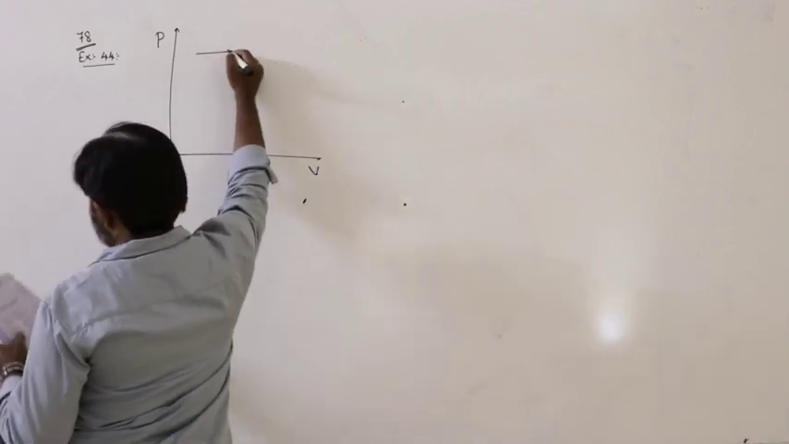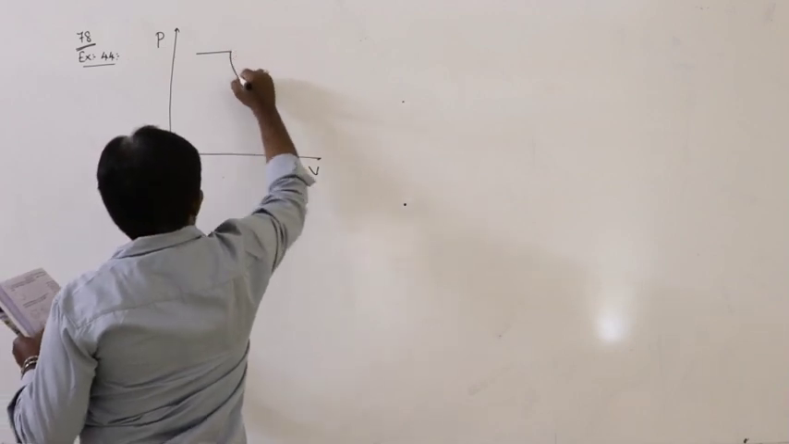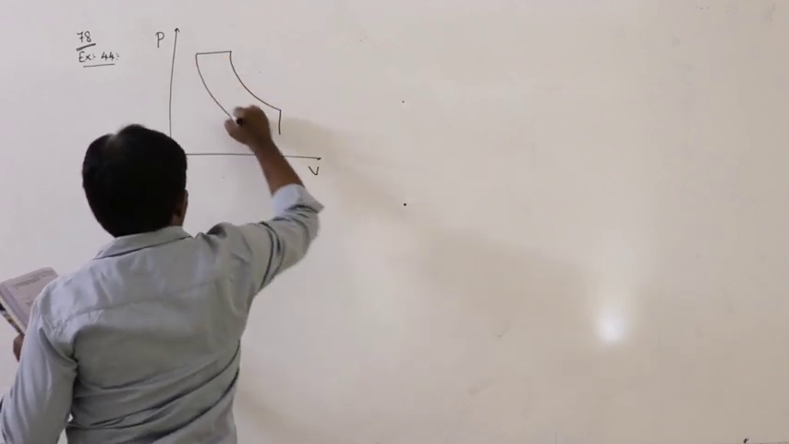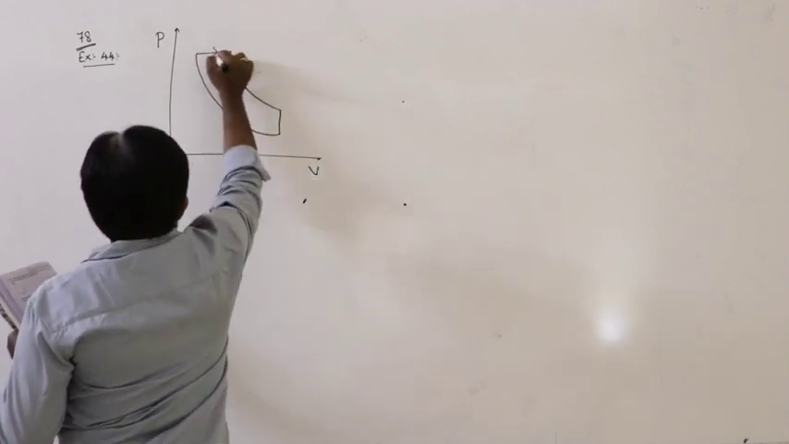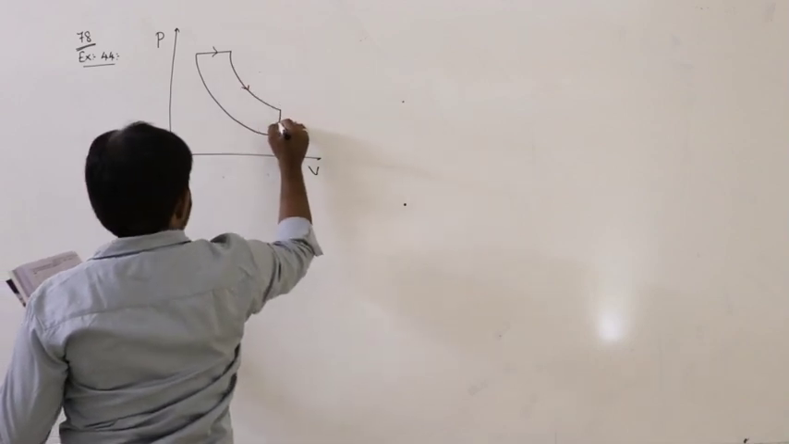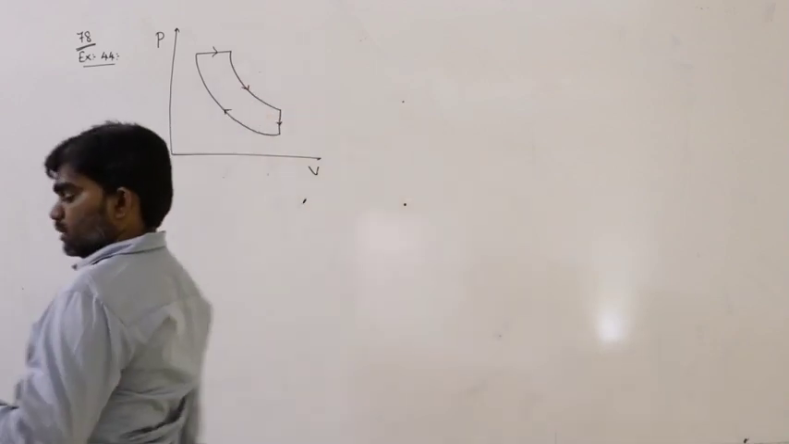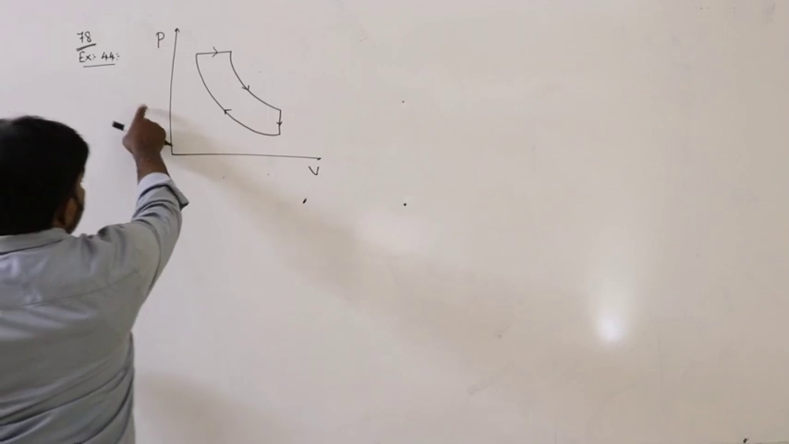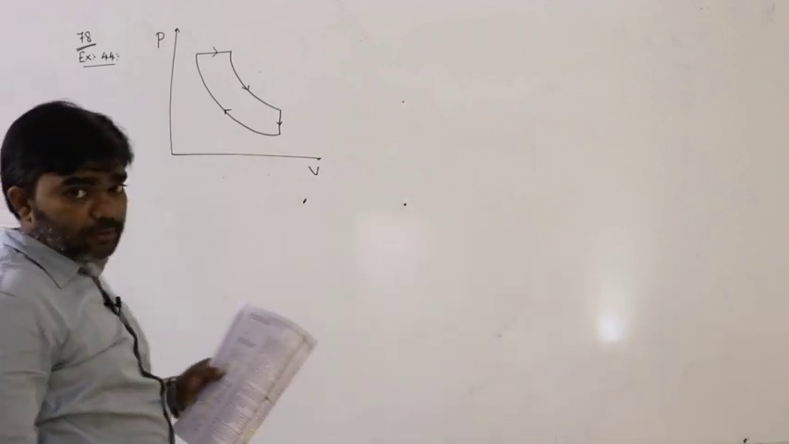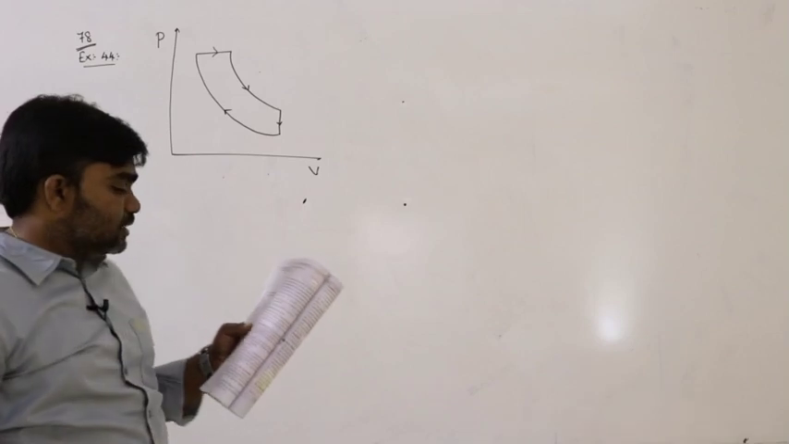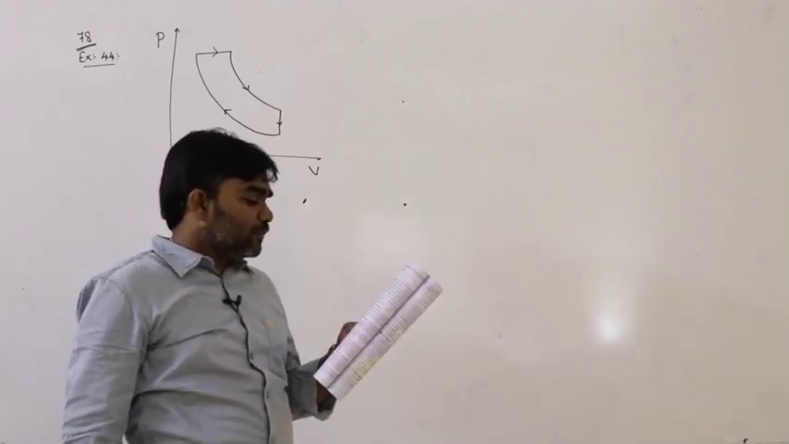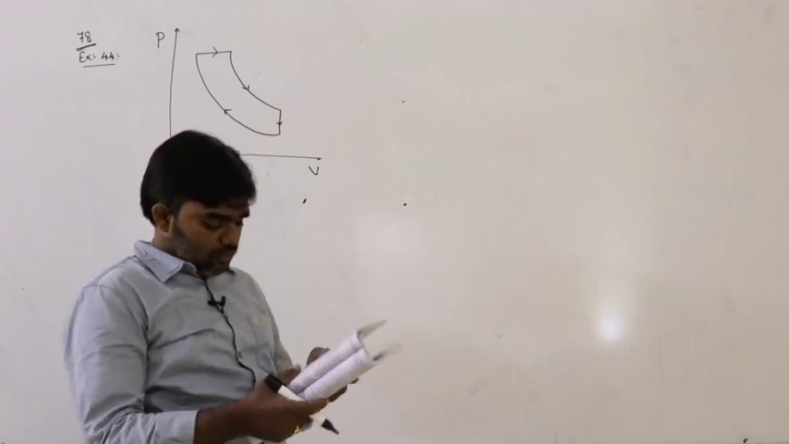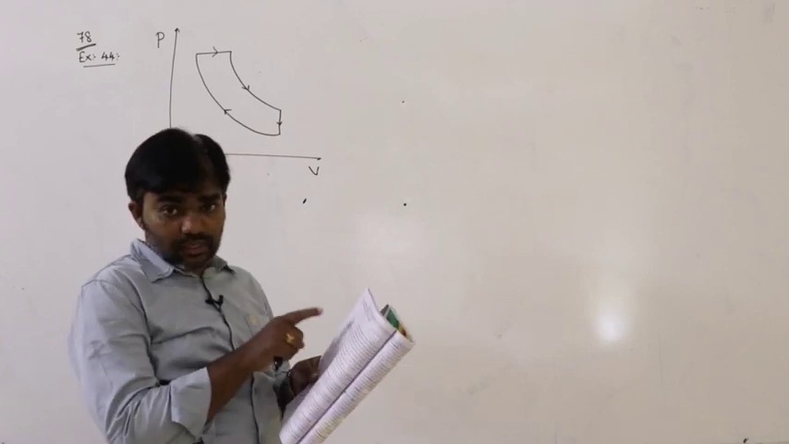This is the shape of the graph given, like this. This is the graph between pressure and volume. Now the question is, which of the following curves represents the equivalent cyclic process? So let us check the options.